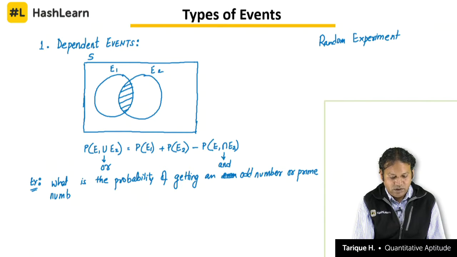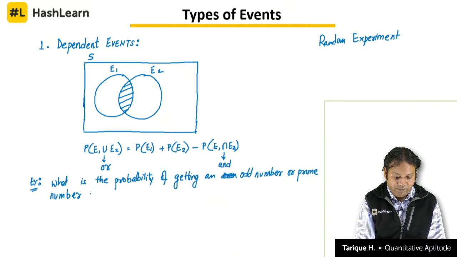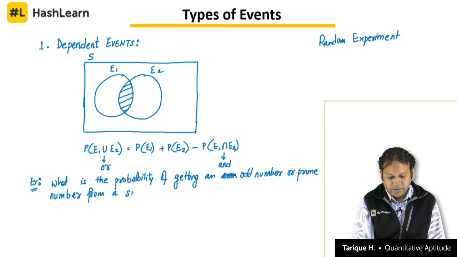So, what are we finding out? The probability of getting an odd number or a prime number from a single throw of a die.